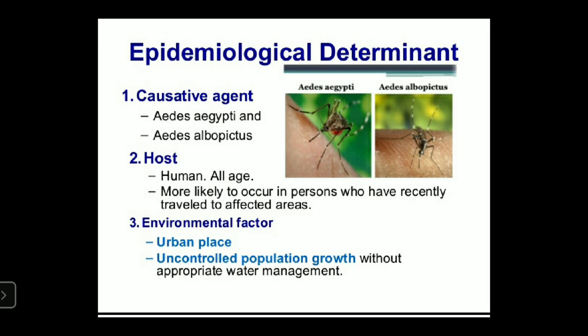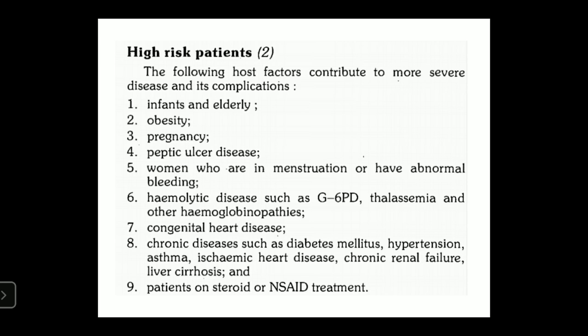Persons at more risk include infants, elderly people, obese patients, pregnant women, persons with peptic ulcer disease, women with menstrual disturbances, persons with abnormal bleeding diseases, persons with glucose 6 phosphate dehydrogenase deficiency, and those with congestive heart disease or chronic diseases like diabetes mellitus, hypertension, asthma, ischemic heart disease, chronic renal failure and liver cirrhosis.